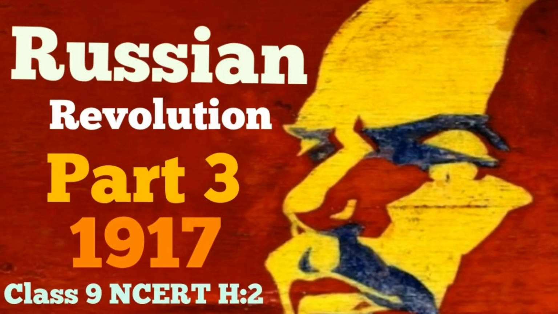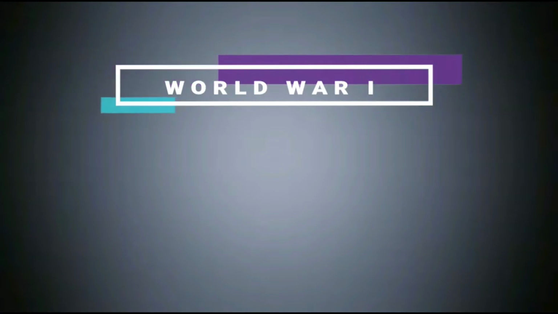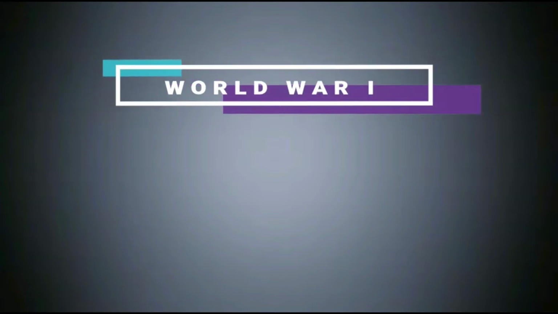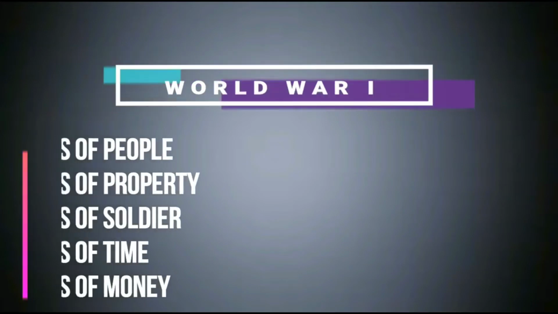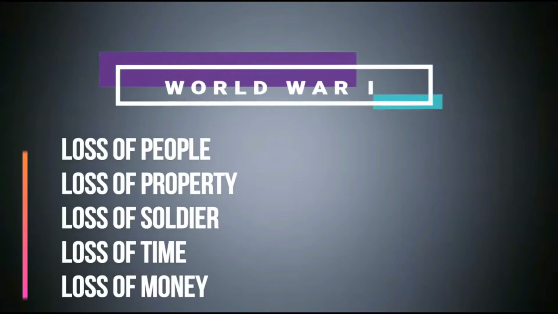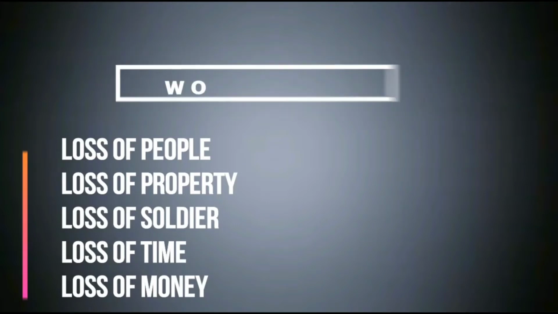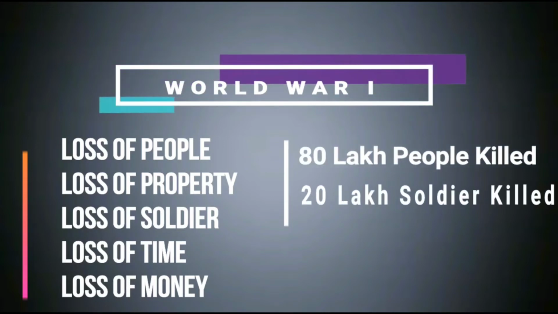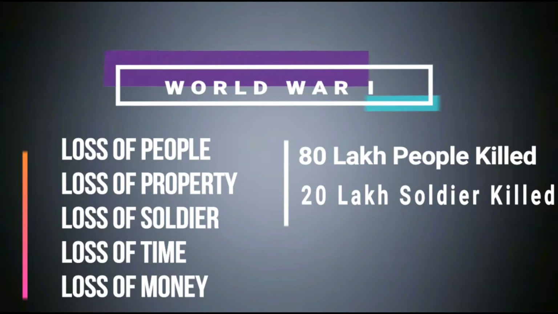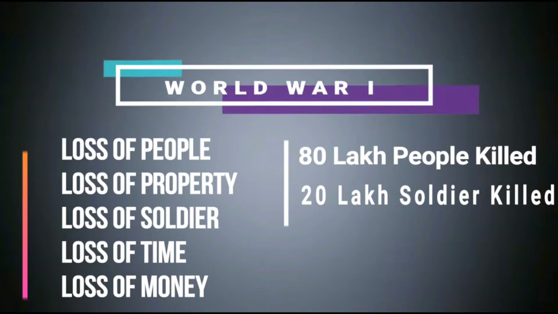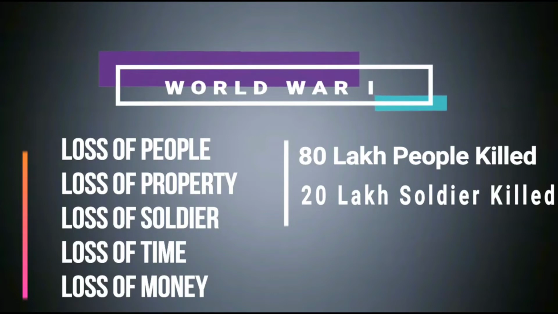So let's begin. We'll start directly after World War I. Whenever any country is fighting wars, there are so many losses that they bear, such as the loss of people, loss of property, loss of soldiers, loss of time, loss of money, and loss of n number of other things. Some data says that 80 lakh people were killed in Russia, and about 20 lakh soldiers were also killed. And it was a very big part of the total population of Russia during that time.